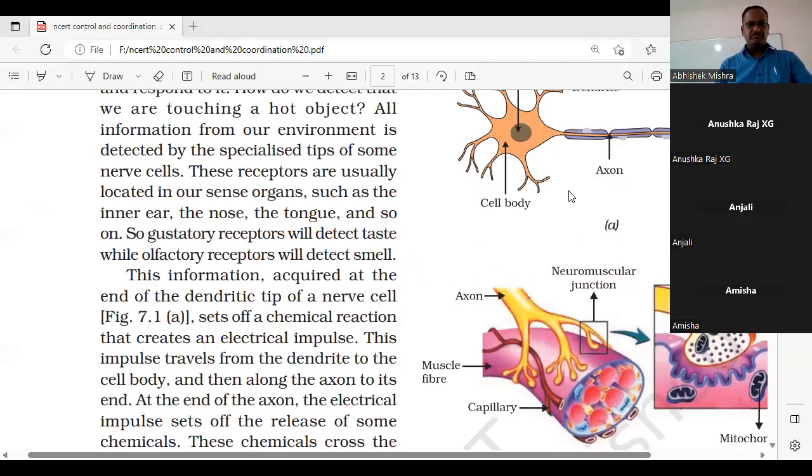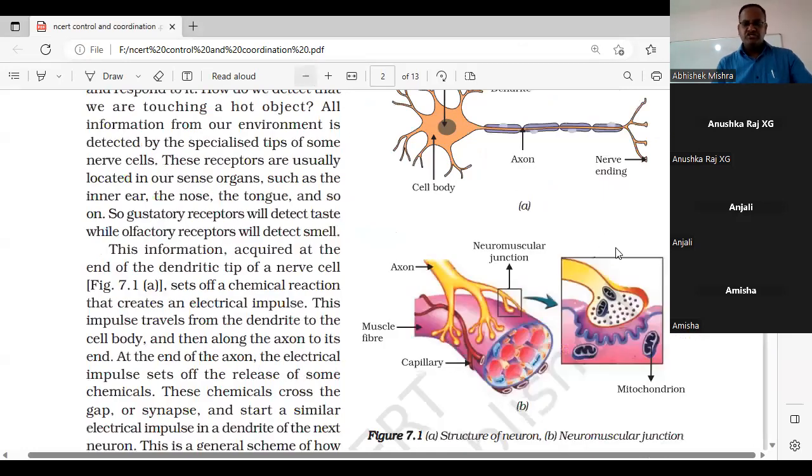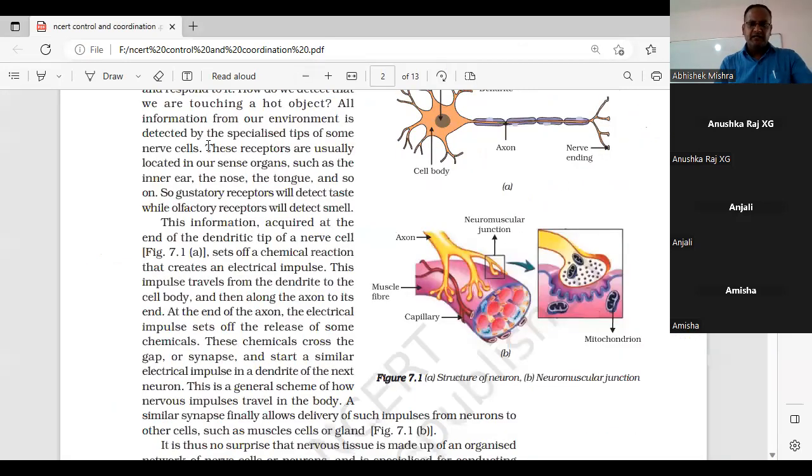Okay. Some of you have said yes, and some of you have said once again to repeat this. Surely I will repeat this. Now you see, again, I'm repeating. See students, this is the diagram of the axon, and this is a diagram of the nerve ending. Suppose this is one neuron, the ending, and suppose this is the other neuron, the ending.